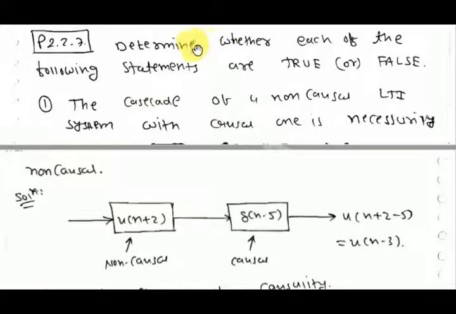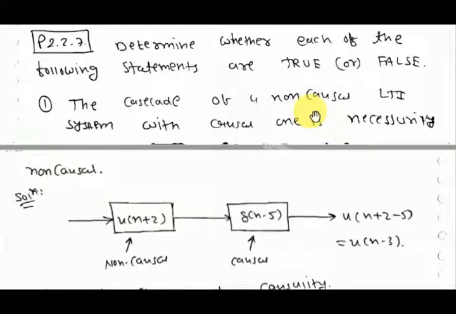So the first problem, which we had discussed in the last lecture: determine whether each of the following statements is true or false. The cascade of a non-causal LTI system with a causal one is necessarily non-causal. You have to cascade a non-causal LTI system with a causal one.